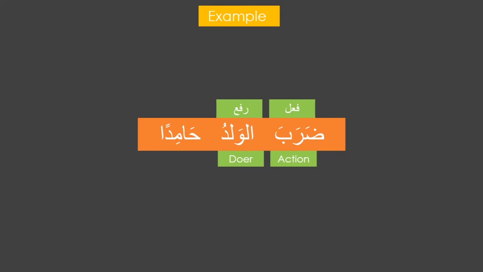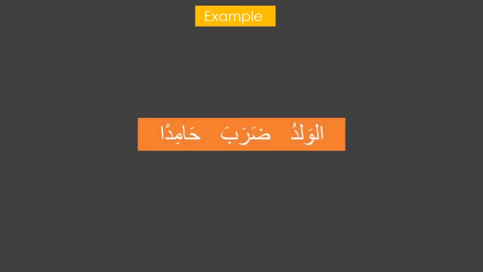For example, in the following sentence, daraba al-waladu hamidan. Al-waladu ends with an u sound, so here it becomes the rafa or the doer. Whereas hamidan ends with an sound, which makes it nasb or the detail. So here it will be the boy hit Hamid. But again, changing position doesn't change the rafa or nasb.